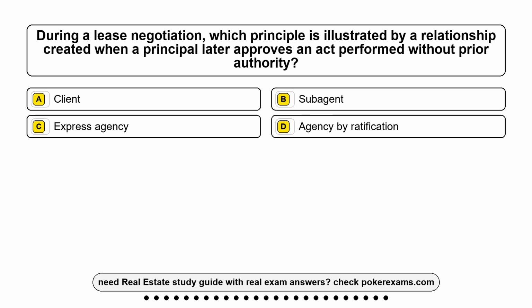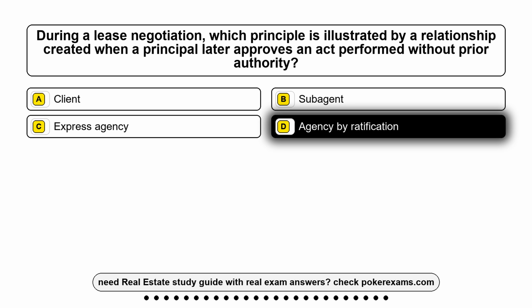Question 2. During a lease negotiation, which principle is illustrated by a relationship created when a principal later approves an act performed without prior authority? Option A, client. Option B, subagent. Option C, express agency. Option D, agency by ratification. The correct answer is option D, agency by ratification.